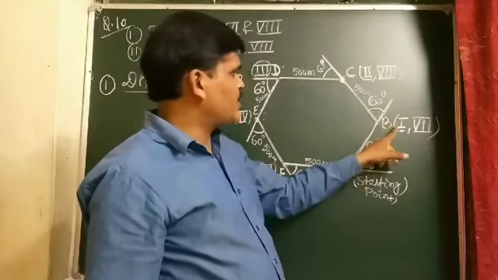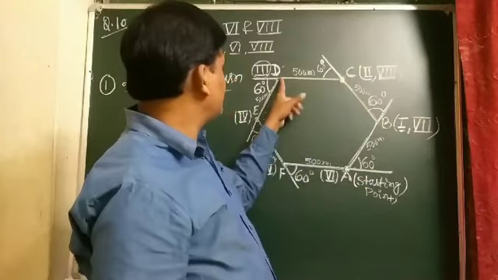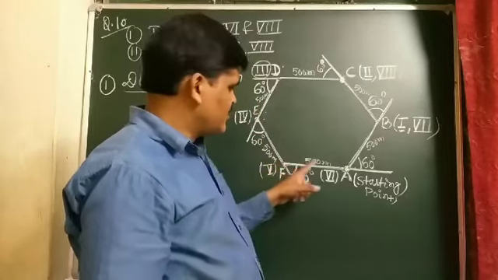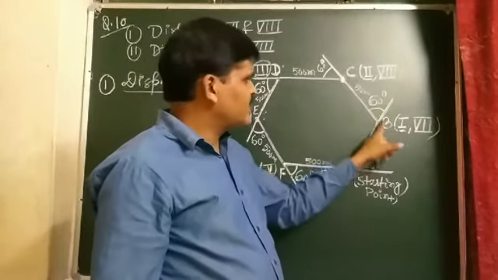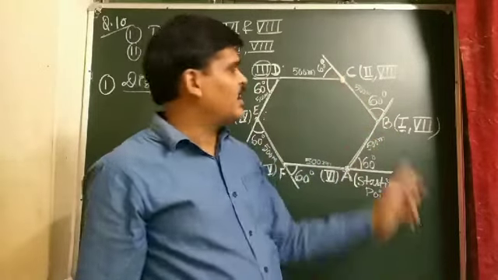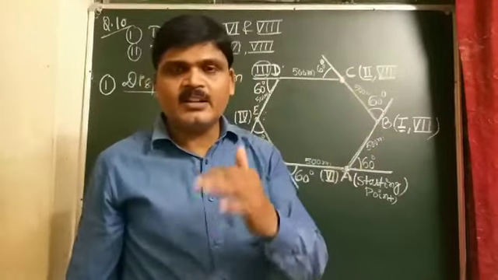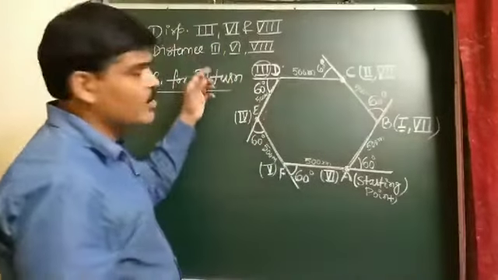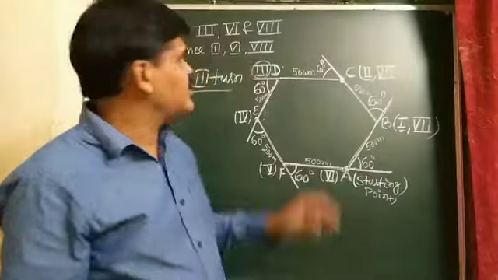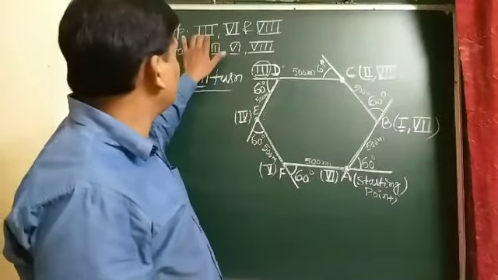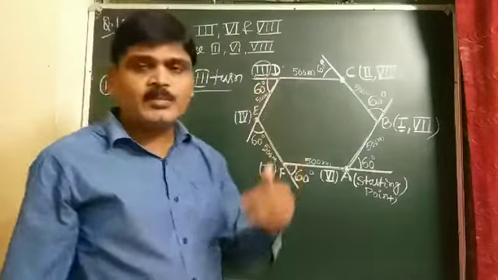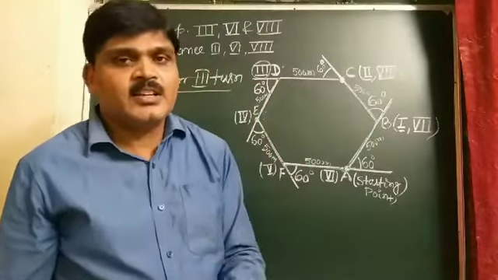So first turn, second turn, third, fourth, fifth, sixth, seventh, and finally at C, the eighth turn. We have to find the displacement covered by the motorist after the third turn, sixth turn and eighth turn, and also the distance.